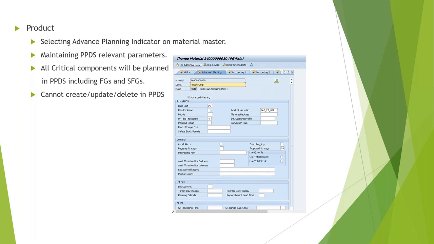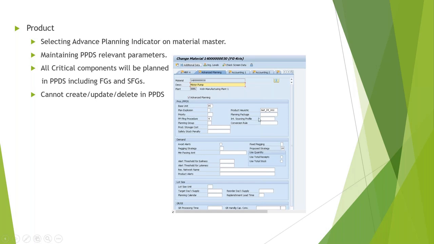Then you have to use the different fields which are maintained here, like your proposed strategy. Like you have make to stock, or planning with final assembly. So all those settings are available in PPDS as well that we have to select. It will not use the settings that we maintain on the HANA screen or the MRP screen, because in PPDS, the strategies are a little different compared to MRP. So we have to specify the PPDS strategies.